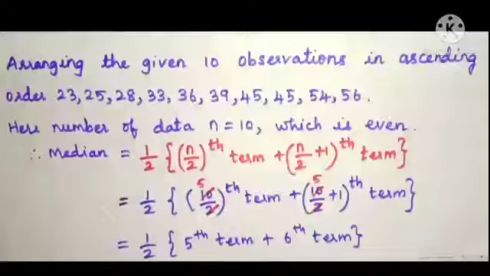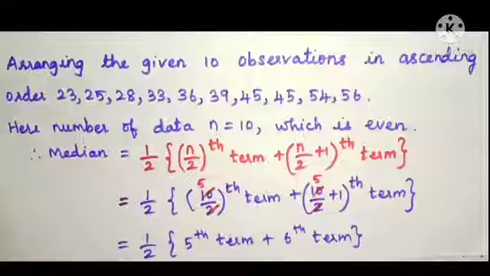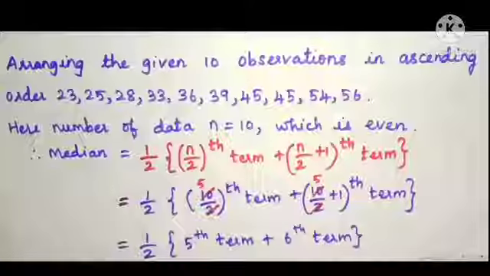Find the median of the 10 observations. If another observation is added to the above data, what would be the new median? So it is very simple. Students, first let us find the median value of the 10 observations and then add 1 to the observations. That is, the number of observations will be 11. For the 11 observations, we have to find the median value, which will be the new median.